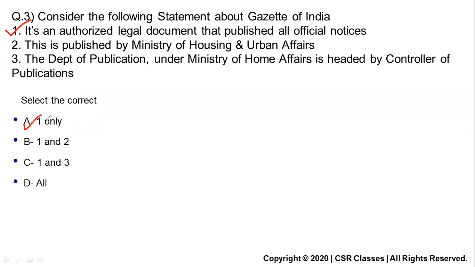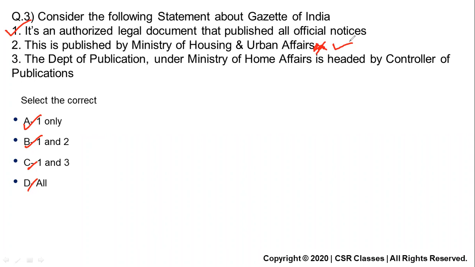So here also one is there, so everywhere one is there. Okay, now the second statement: this is published by the Ministry of Housing and Urban Affairs. See, Gazette and Ministry of Housing and Urban Affairs do not seem to match, right? If you do not know about the Gazette in real time, and this question comes in the exam, most students will mark it as a wrong statement. How can the Gazette come under the Ministry of Housing? But the reality is it is a correct statement. It comes under the Ministry of Housing and Urban Affairs. These are strange, unique facts which you need to know.